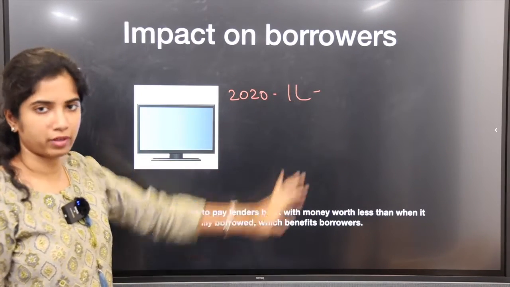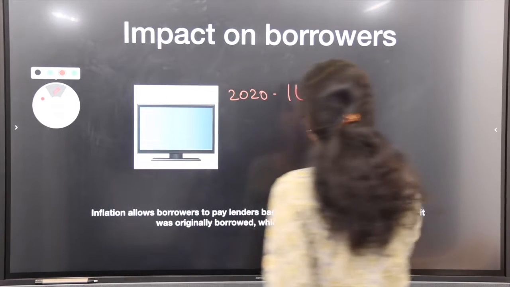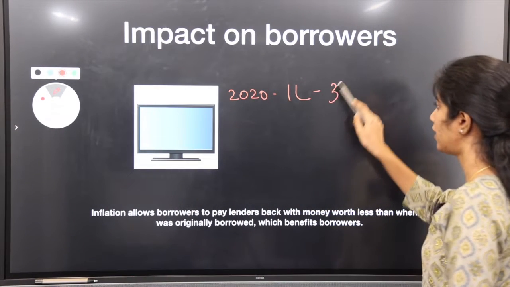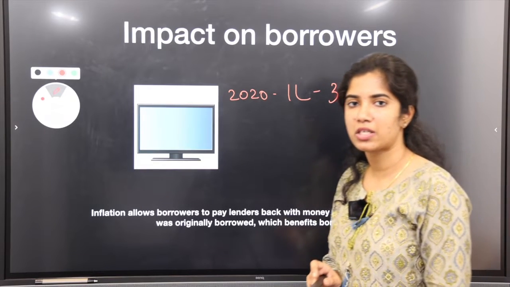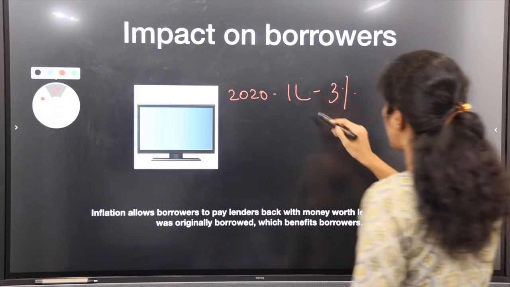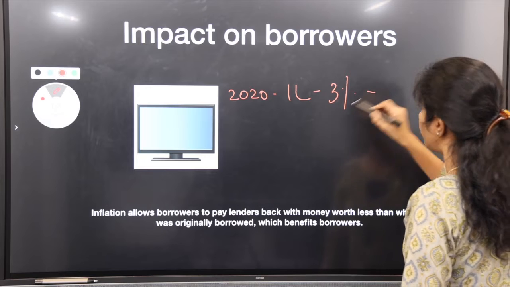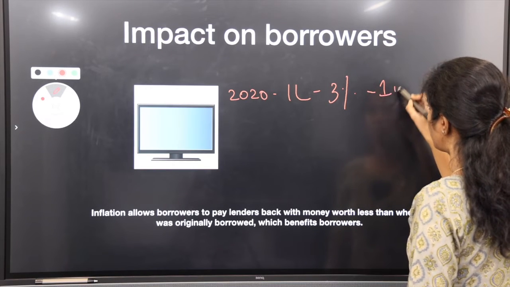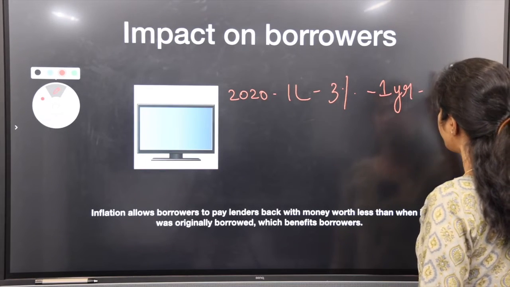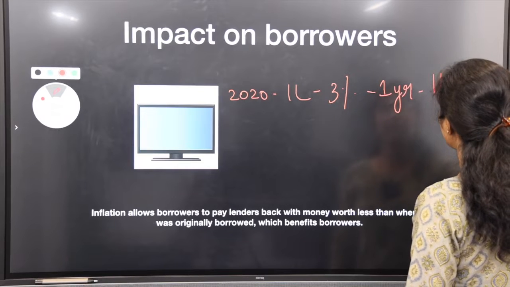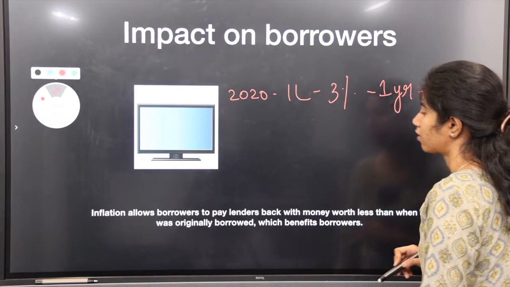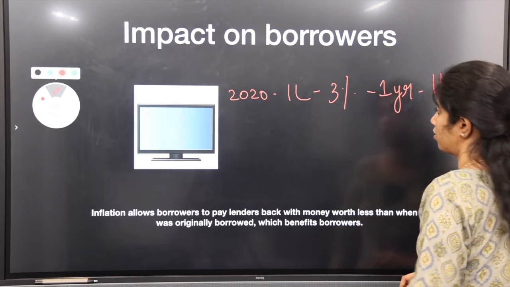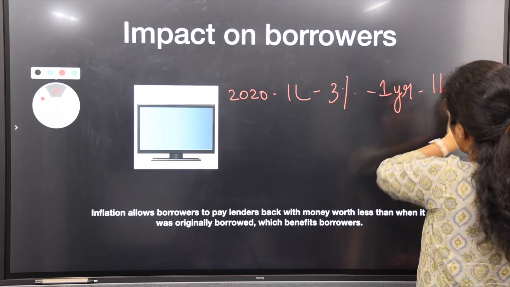So you're a borrower. You say you're borrowing at 3%. In 1 lakh, what is 3%? For a year. So at the end of 1 year, you have to pay the lender 1 lakh and 3,000. So he will be getting 1 lakh 3,000.